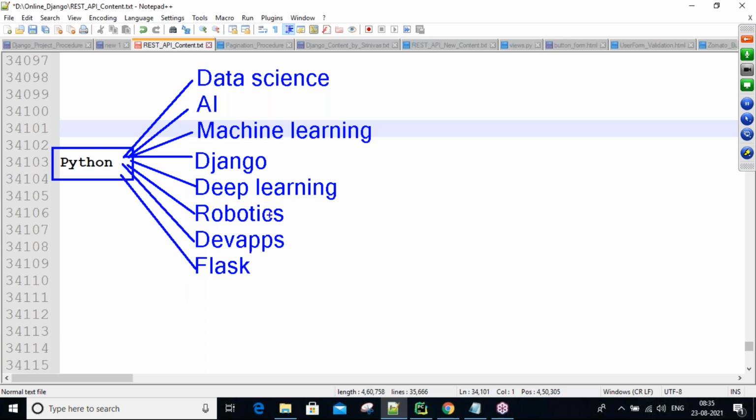If you want to develop web applications like Swiggy, Amazon, Flipkart, BookMyShow, PhonePe, Google Pay, these kinds of applications, then the Django framework is required, guys. Also, compared to other courses like data science, artificial intelligence, machine learning, Django is the easiest one, and we can learn it in less time with less cost.